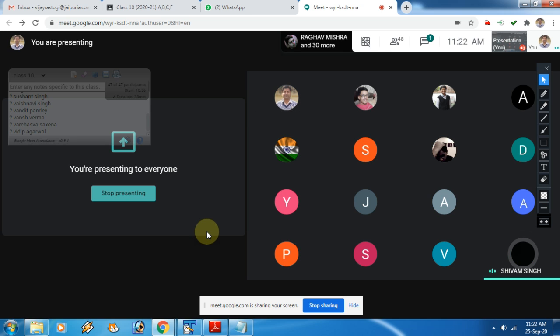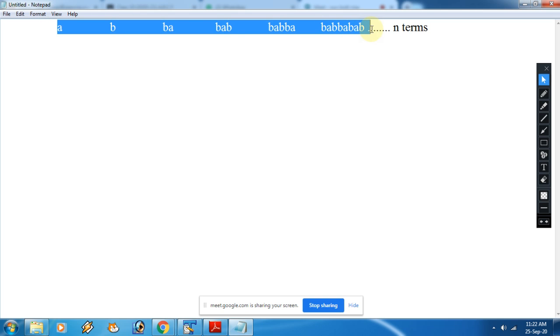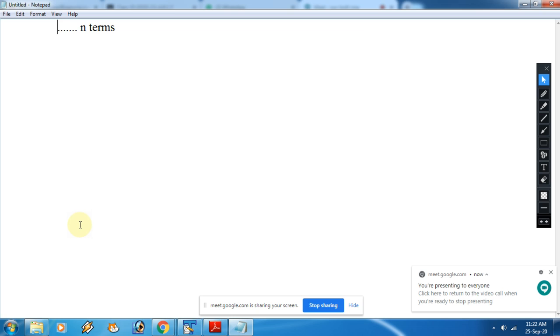But what has been removed is string manipulation. So this is the string manipulation program in which each and everything is totally based on string only. This type of program is not in your syllabus, so we are not going to do this program.